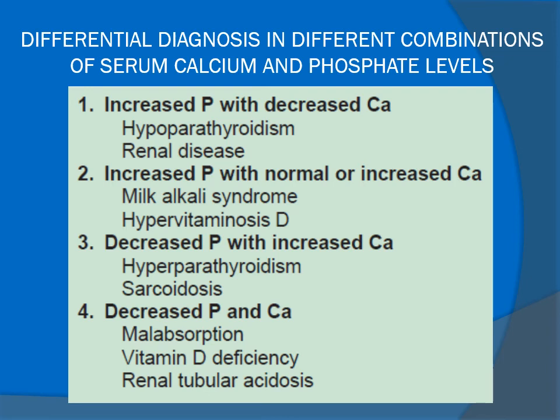Differential diagnosis in different combinations of serum calcium and phosphate levels. Phosphate is increased and calcium is decreased when there is hypoparathyroidism or renal disease. Increased phosphate with normal or increased calcium is seen in milk alkali syndrome and hypervitaminosis D. Decreased phosphate with increased calcium is seen in hyperparathyroidism and sarcoidosis. Decreased phosphate and calcium is seen in malabsorption, vitamin D deficiency, and renal tubular acidosis.